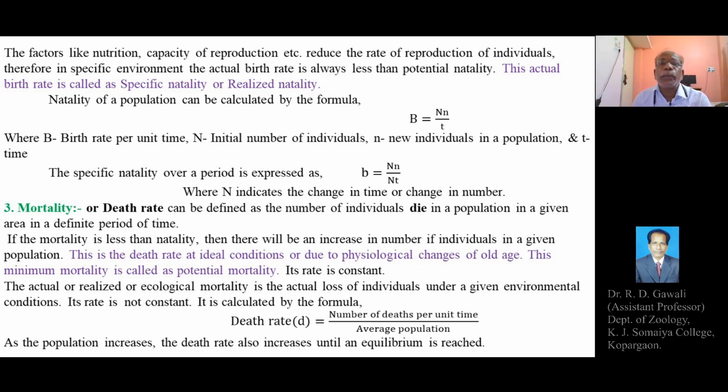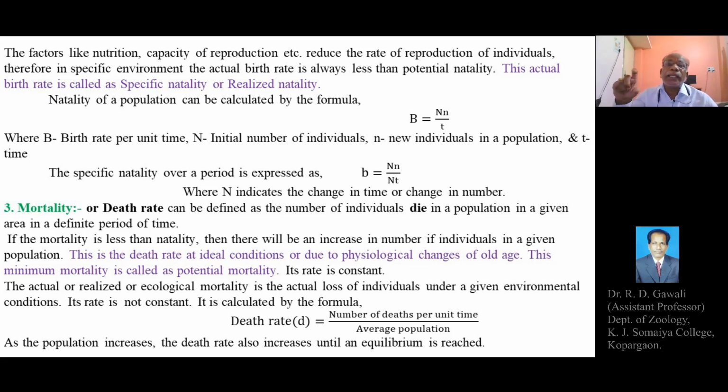Natality of the population can be calculated by the formula capital B is equal to capital N into small n divided by small t, where capital B is birth rate per unit time, capital N is the initial number of individuals, small n is new individuals produced in a population, and small t is time.